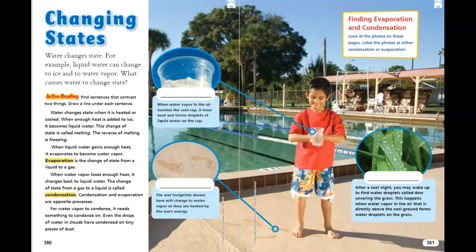For water vapor to condense, it needs something to condense on. Even the drops of water in clouds have condensed on tiny pieces of dust. When water vapor in the air touches the cold cup, it loses heat and forms droplets of liquid water on the cup. The wet footprints shown here will change to water vapor as they are heated by the sun's energy. After a cool night, you may wake up to find water droplets called dew covering the grass. This happens when water vapor in the air that is directly above the cool ground forms water droplets on the grass.